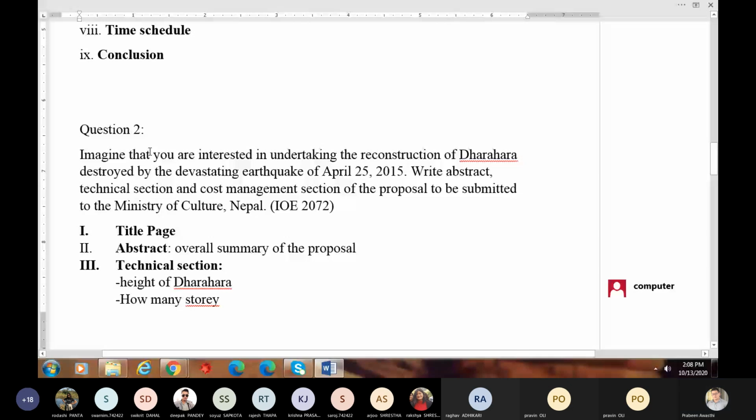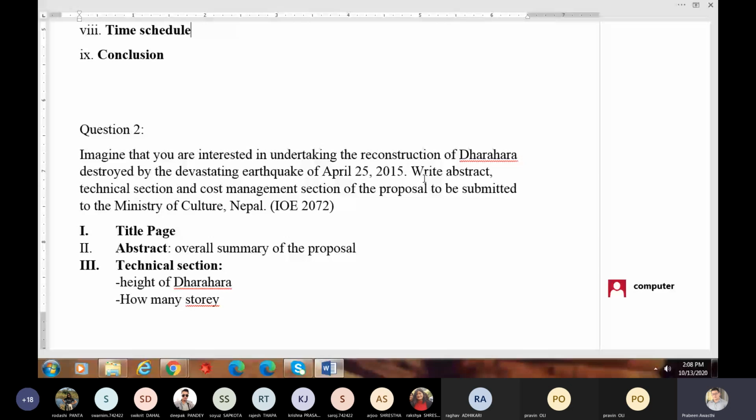Here, the question. Look at the question. Imagine that you are interested in undertaking the reconstruction of Dharara, destroyed by the devastating earthquake of April 25, 2015. Write the abstract, technical section, and cost management section of the proposal to be submitted to the Ministry of Culture, Nepal. Look, this is a different type of proposal, though it's also a project proposal, its structure is different.